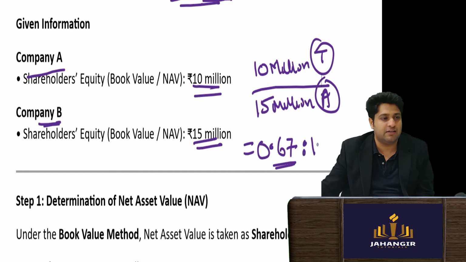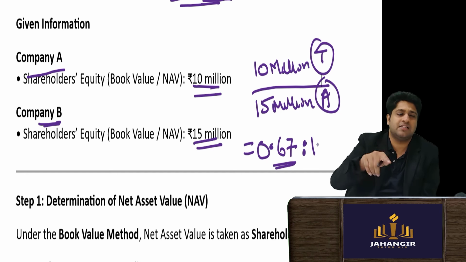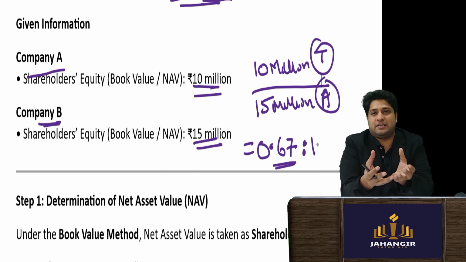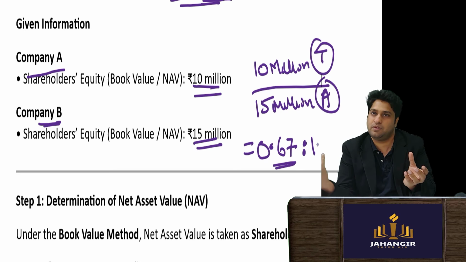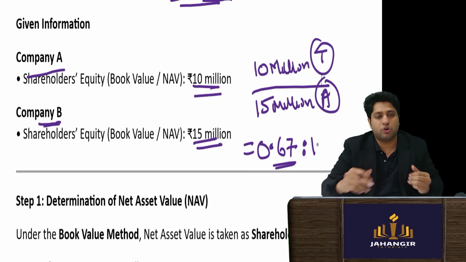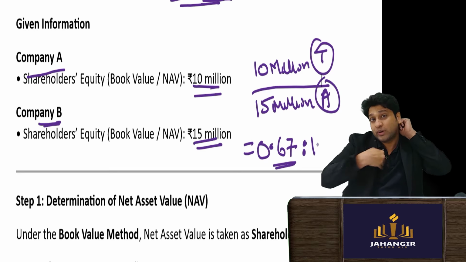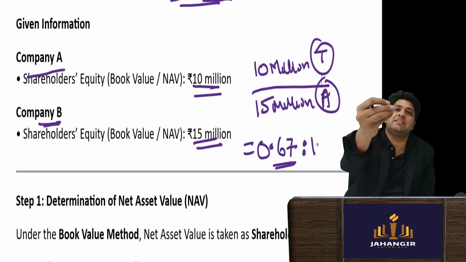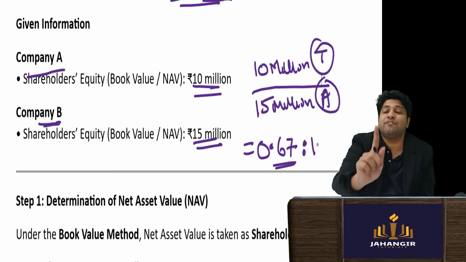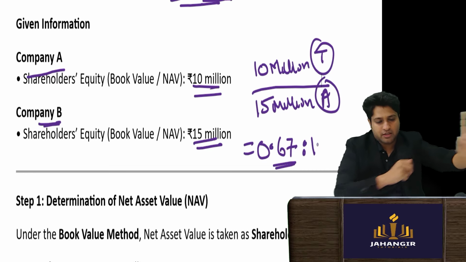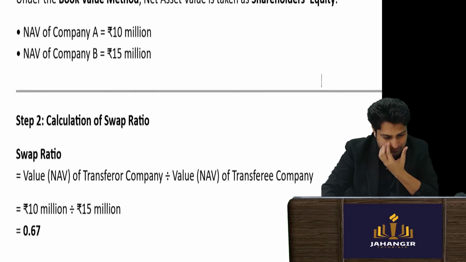So what does it mean? First I told you how I look at it. When I look at this, I know that the target company is 67% of the acquirer, which means it is smaller. Simple. Now how do we frame the sentence? The issuing company, the acquirer company, will issue 0.67 shares for every one share that you held in the target company. This is how the sentence will be framed, 0.67.